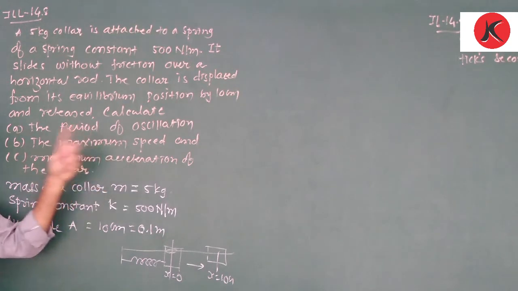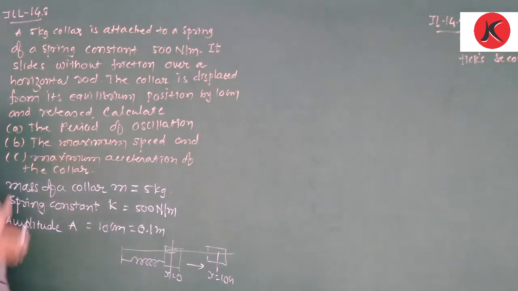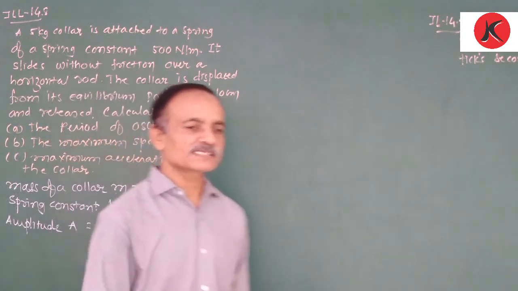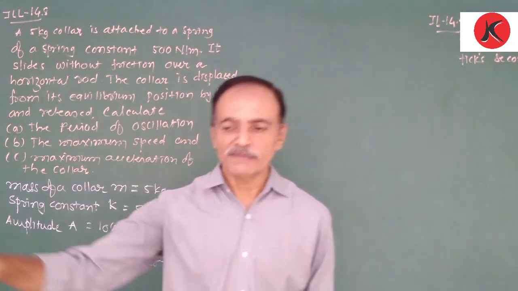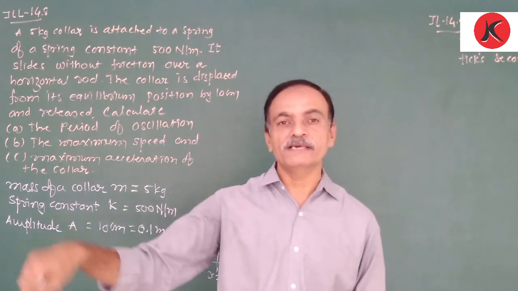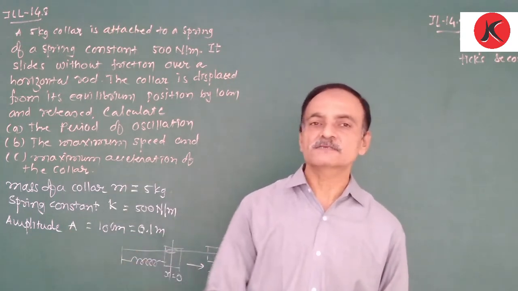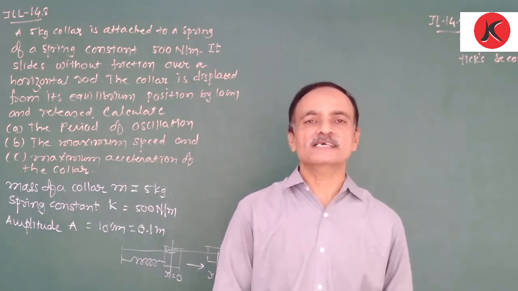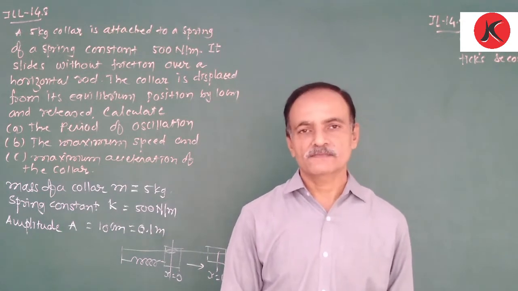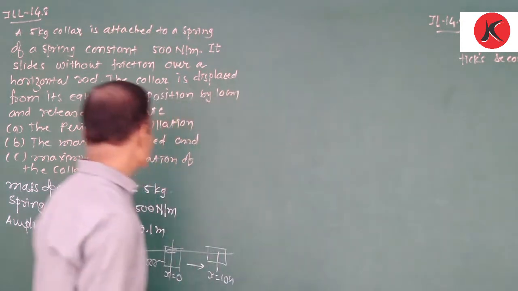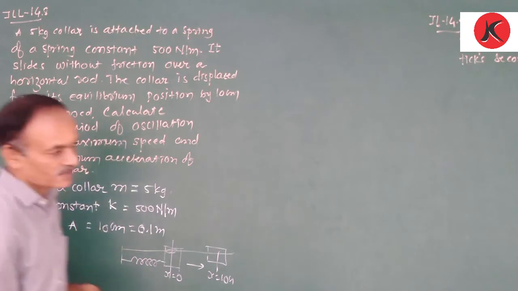Second, what is the maximum speed? We already know that for a body performing simple harmonic motion, the maximum speed is at the equilibrium position, when it passes through the mean position. And third, what is the maximum acceleration?